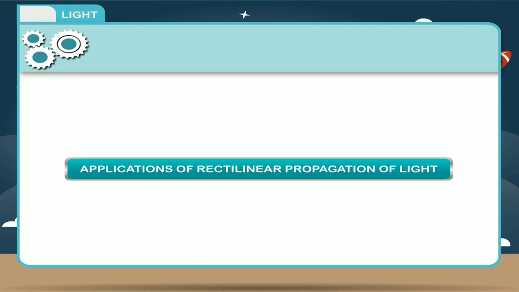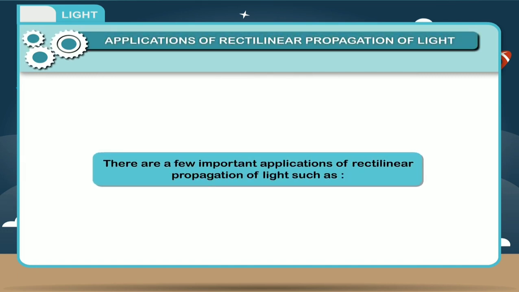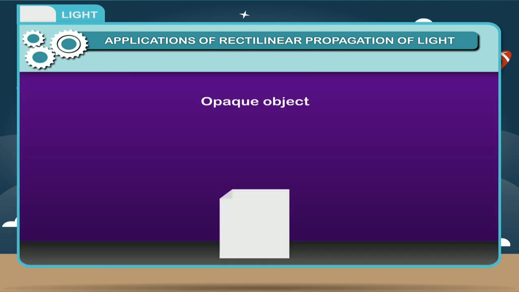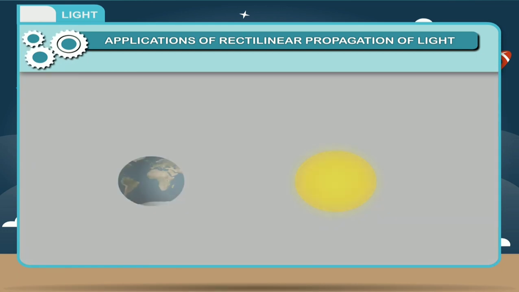The next topic is applications of rectilinear propagation of light. There are a few important applications of rectilinear propagation of light, such as: first, the shadow of an opaque object is formed only when it comes in the path of light.